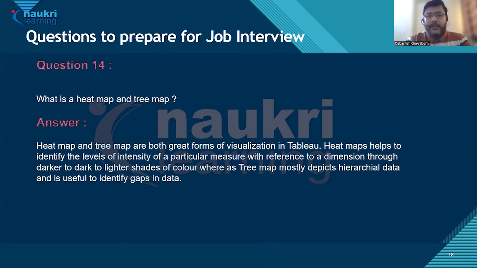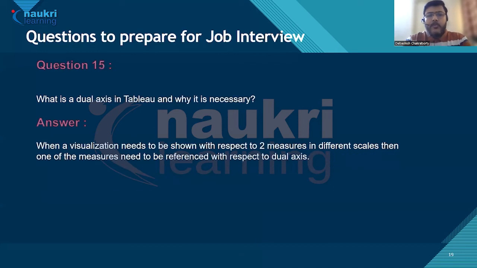Question number 15. What is a dual axis in Tableau and why is it necessary? When a visualization needs to be shown with respect to two measures in different scales, then one of the measures needs to be referenced with respect to a dual axis.